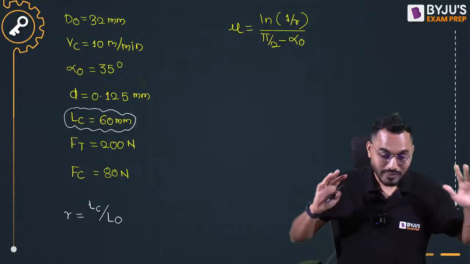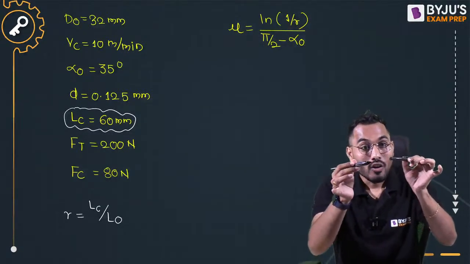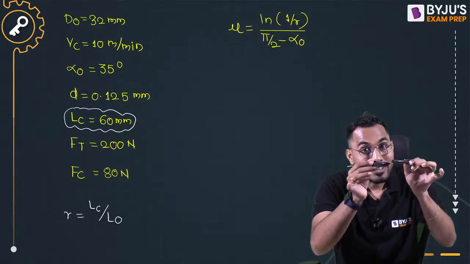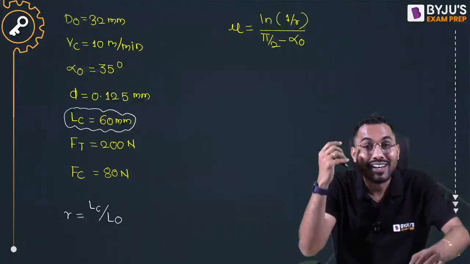What is L0? If there is a very cylindrical body, and there is a turning operation where the tool is touching, in one rotation how much will be the uncut length of the chip?